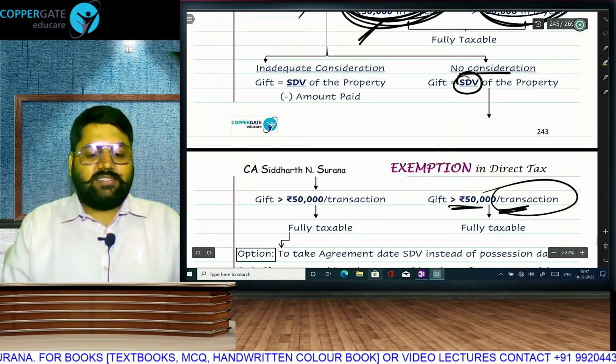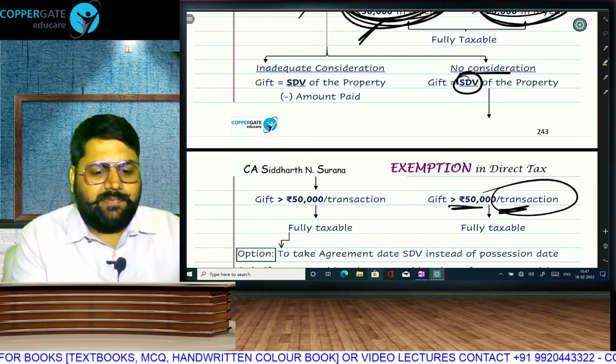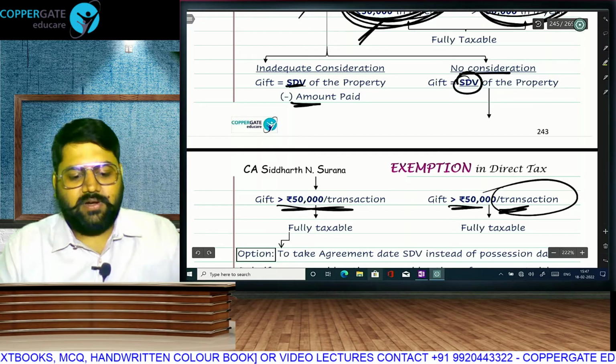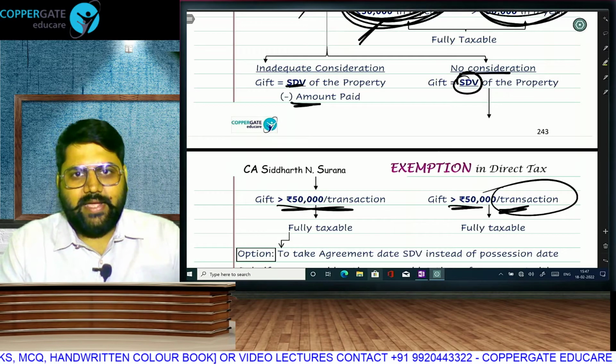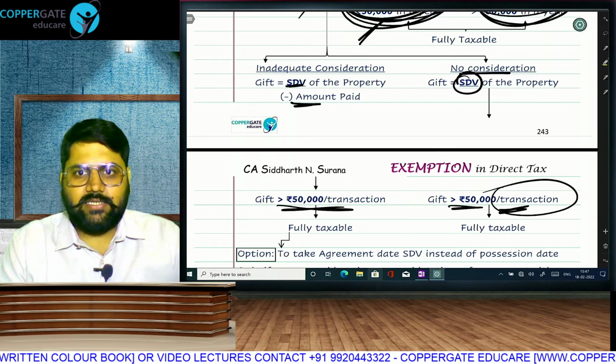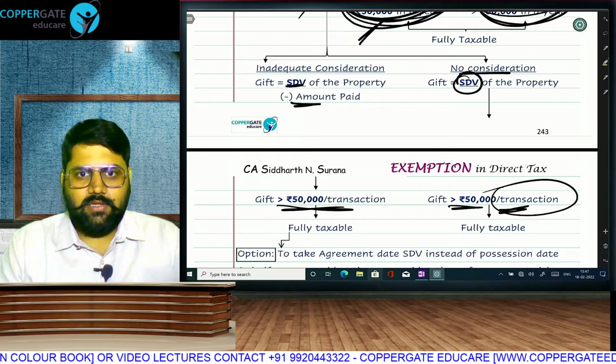transaction. And if it is inadequate consideration, then what will be the gift? Stamp duty value minus the amount paid, and once again 50,000 per transaction, then it will be fully taxable. Stamp duty value minus amount paid, and apply the 50,000 limit per transaction, then it is going to be fully taxable.